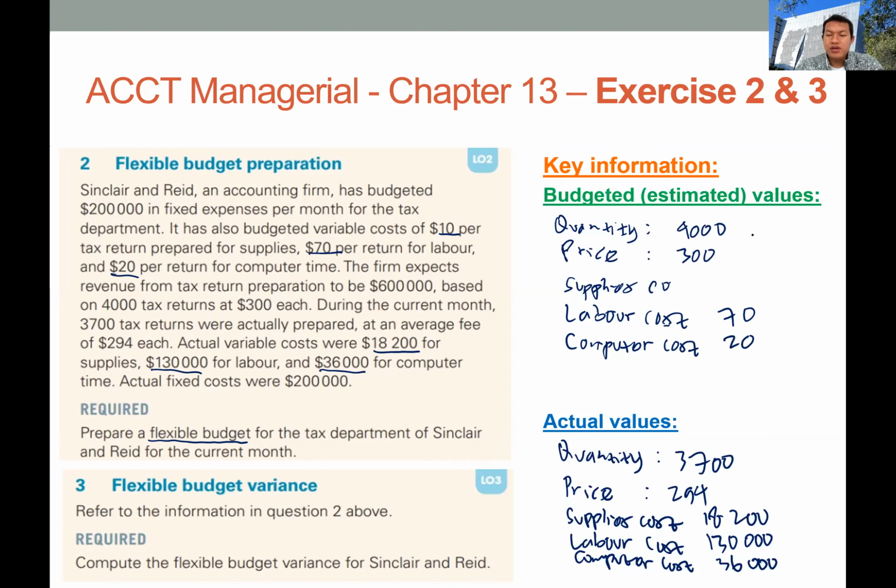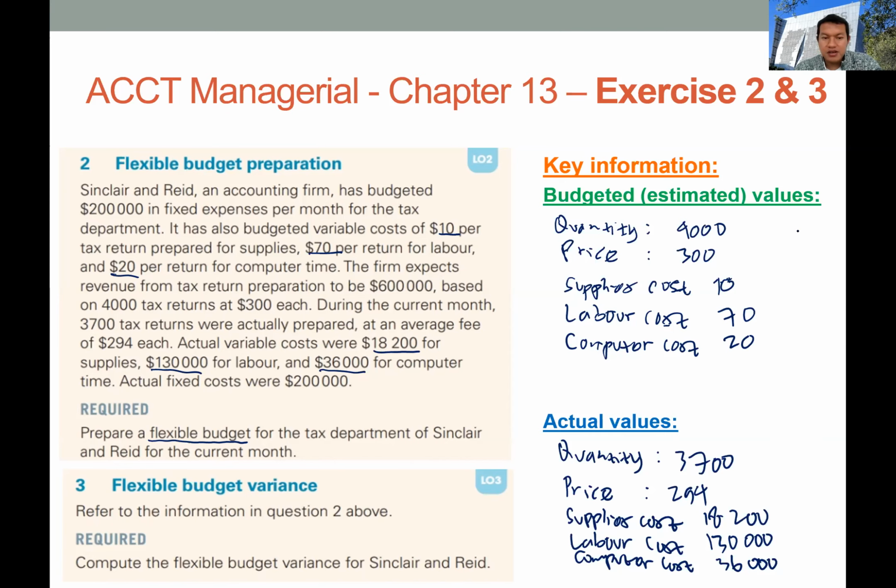We also have some fixed costs of 200,000. I think we can ignore the fixed cost. So we have collected some important information to calculate the budget.